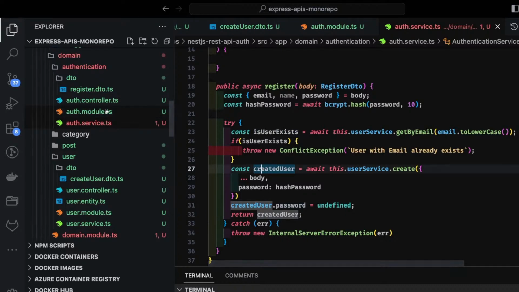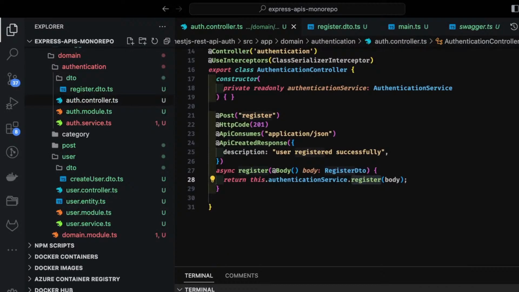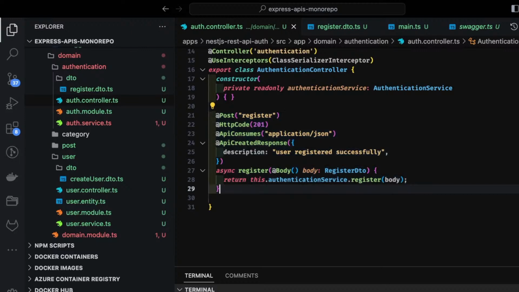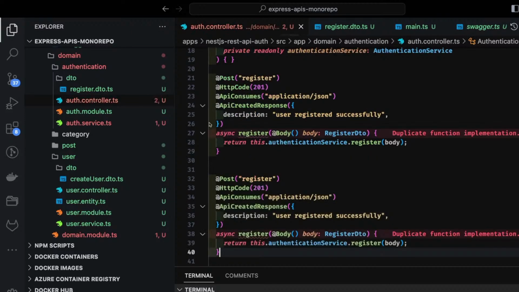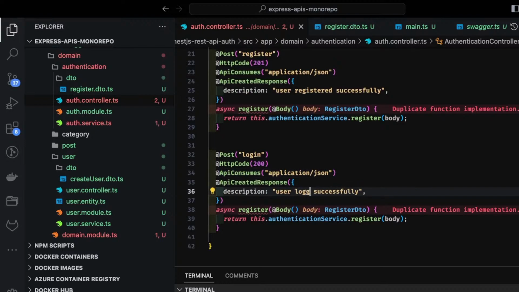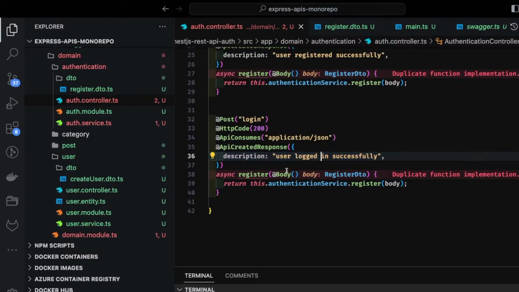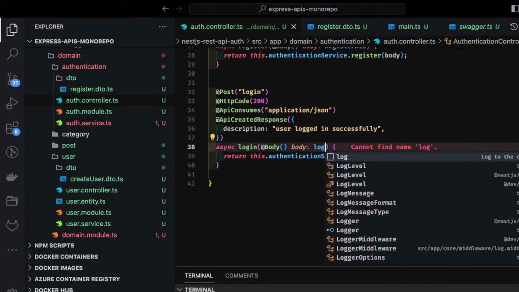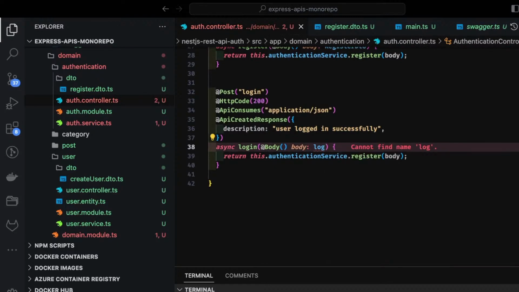Now we'll go to the controller, and this is our register. We can just do the other implementations like login and all. So we can just do a simple login. Here status code will be 200, post will be login, application JSON, user logged in successfully, and this is going to be the login, and body, this you can use a login DTO. I mean, this is a simple same method. So here we are going to specify.